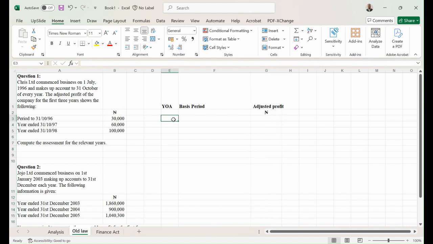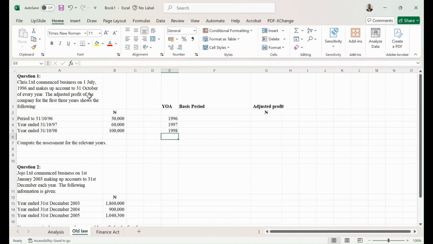Okay, now the company commenced operation in 1996. Remember, the law says that we need to identify the first year of assessment, right? That would serve as the year the company commenced operation. In this case, it is going to be 1996. That will be when the company started operation. That will be our first year of assessment. Then the second year of assessment will be the year that follows. Then the third year of assessment will be the next year, 1998.